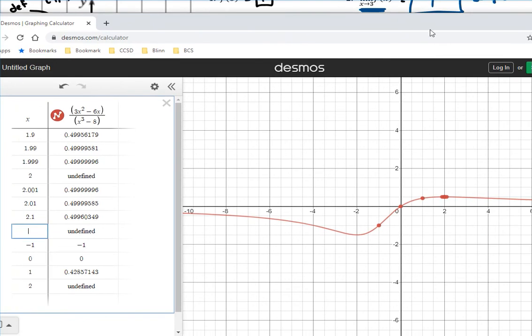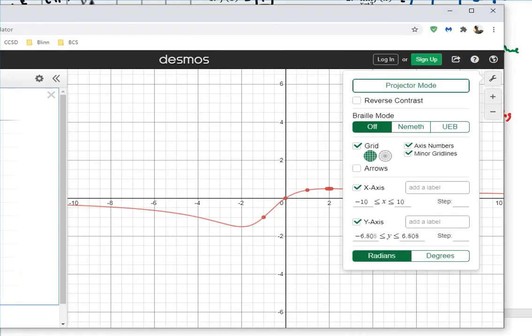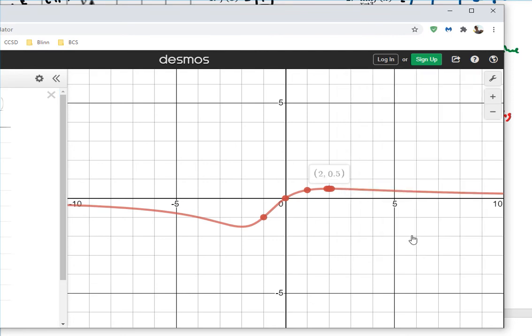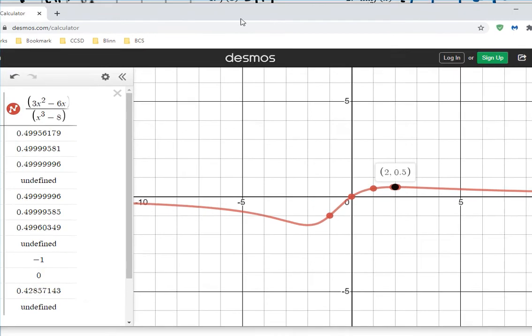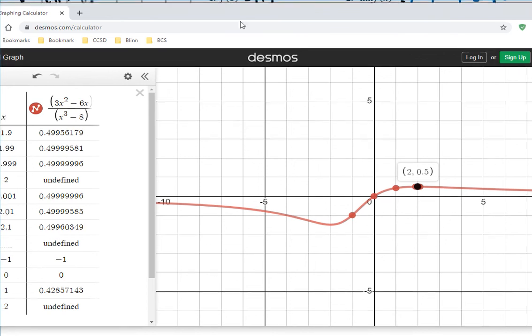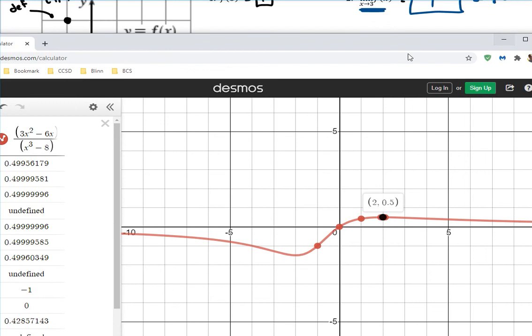So it looks like our limit, and we could also see it in our graph. Let me go ahead and click that to get projector mode so it's a little bigger. And those are all my dots, but look at this. Even on this graph, it says it's 2, 0.5. Now, the table disagrees. It really is undefined at 2. However, based on these decimal values, it's getting so close to 0.5 that this program is just saying, hey, it's probably just 0.5. Again, even though it's truly undefined. Okay, so what this is saying is the limit of that function.